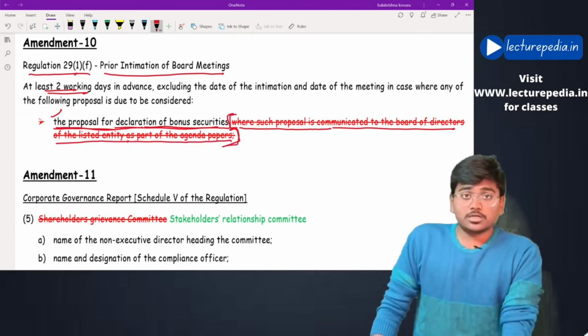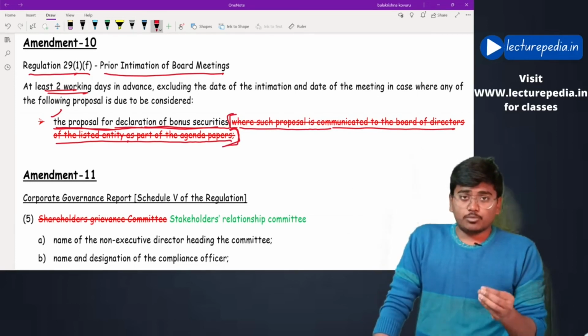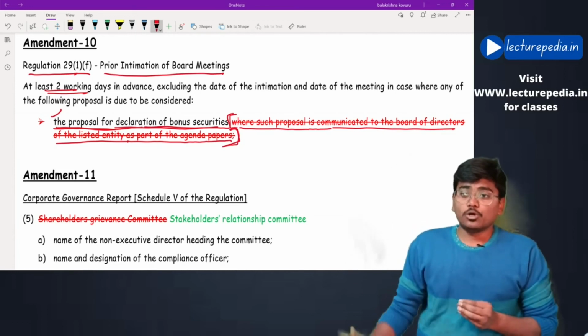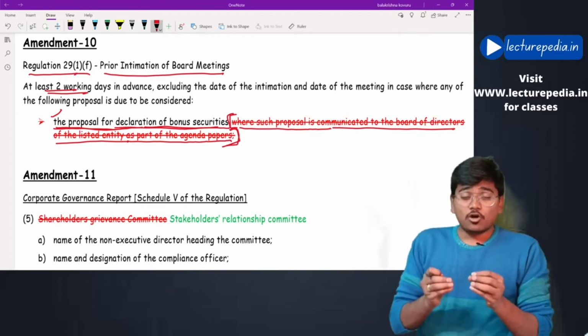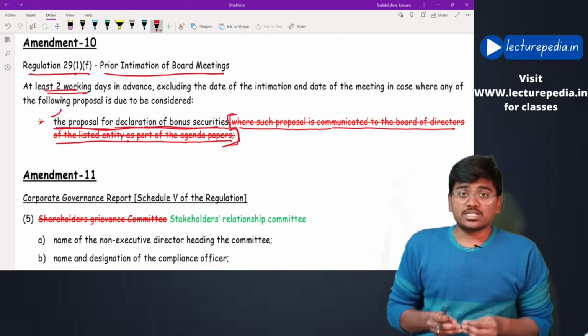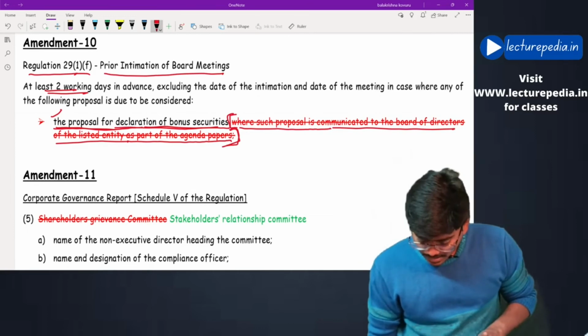That means now the board of directors is going to discuss a matter relating to proposing of bonus securities, and such matter of discussion is not specified in the agenda papers.